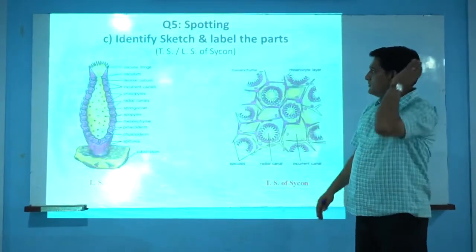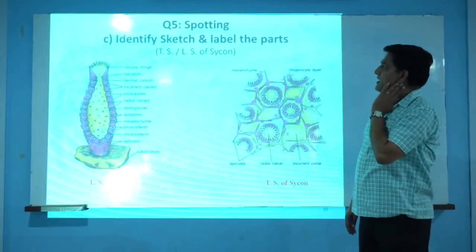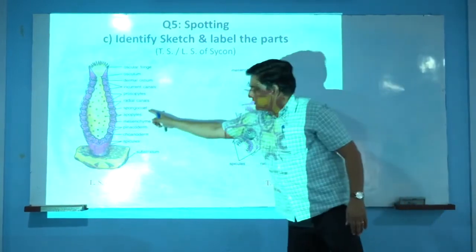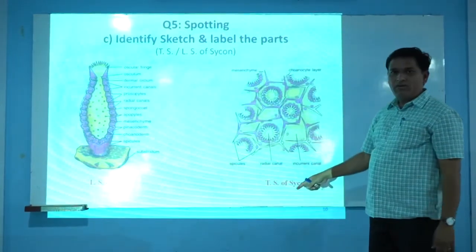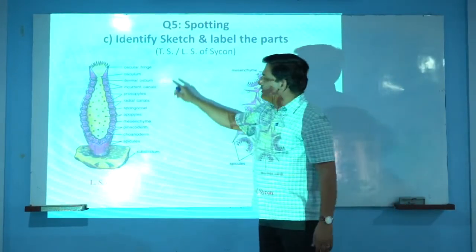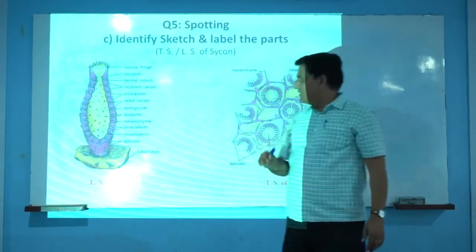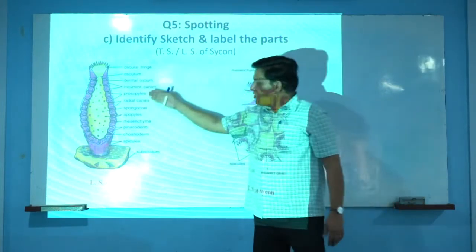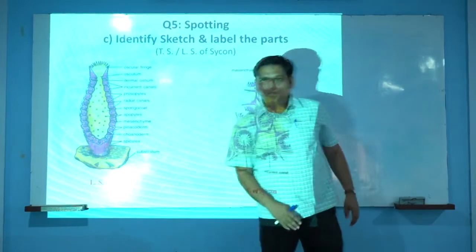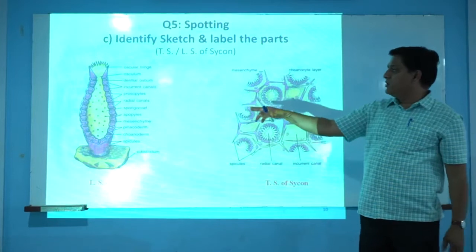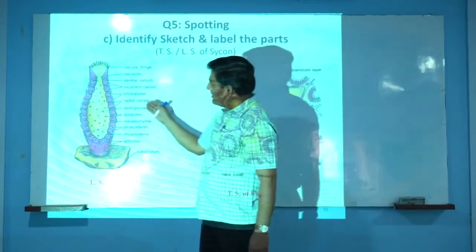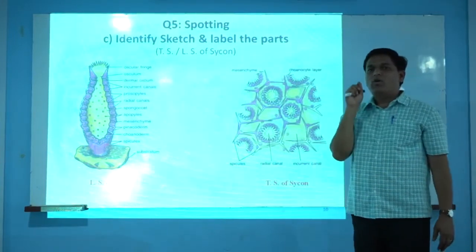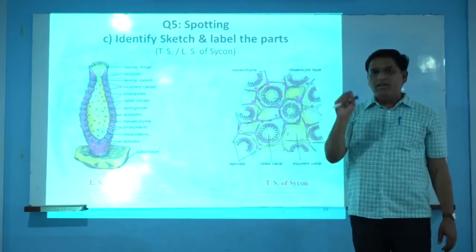Next question, please. Question number 5, sub question C: identify, sketch and label the parts. There are only 2 options: one is LS of Scypha or TS of Scypha. If you identify it as the LS of Scypha, you will get half a mark, and for the diagram you will have half a mark. This LS of Scypha shows, as we know, that Scypha is diploblastic. It shows ectoderm, endoderm, that means incurrent canal, radial canal, central spongocoel, and the osculum. If you write the names of all these specific parts, we will have this remaining half mark.